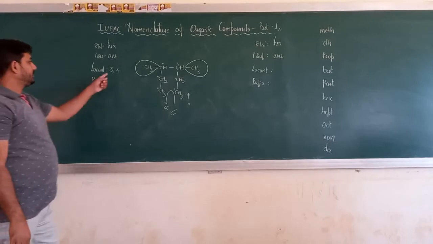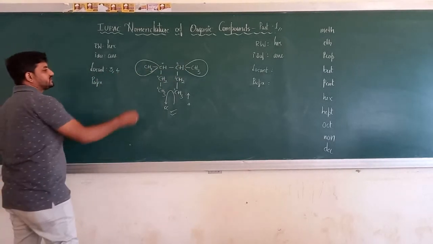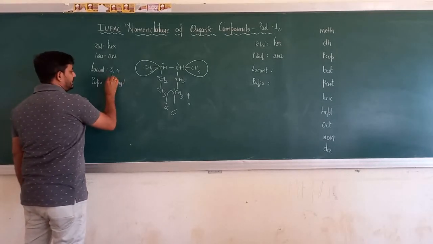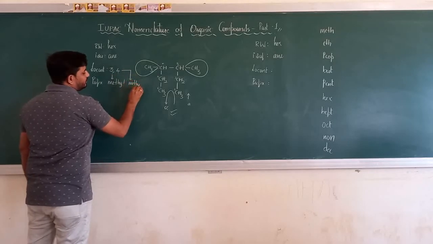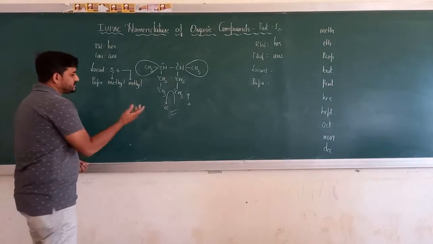Okay, why does 3, 4 come? Because both places have the same substituents. What about the substituents? At 3 there is methyl, and at 4 also there is methyl. I won't write this example now, this is just for your practice. It is the same.